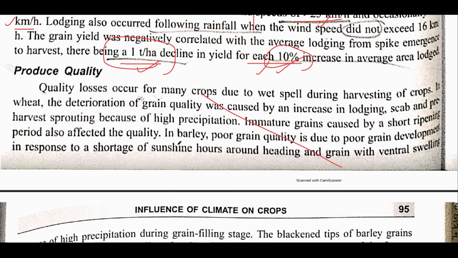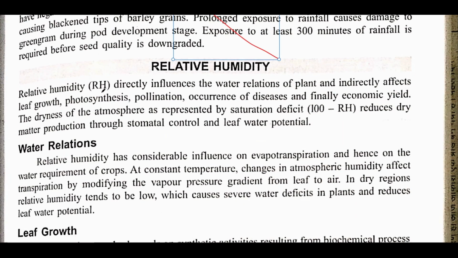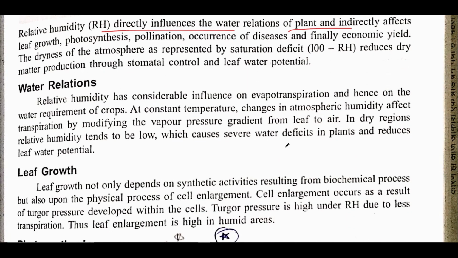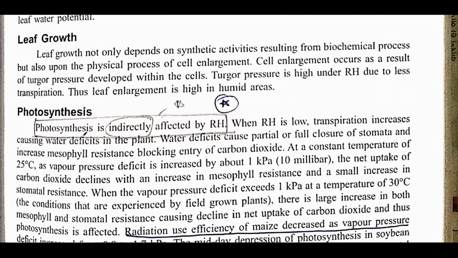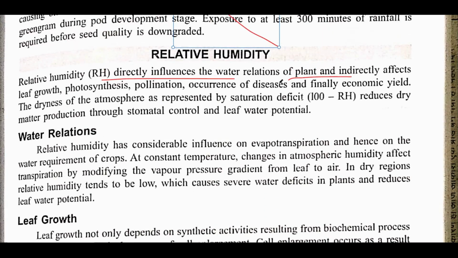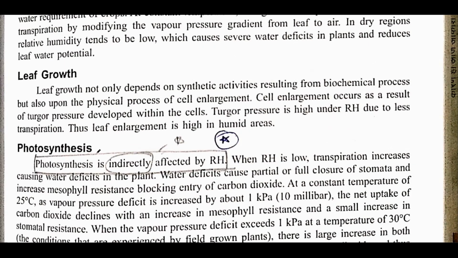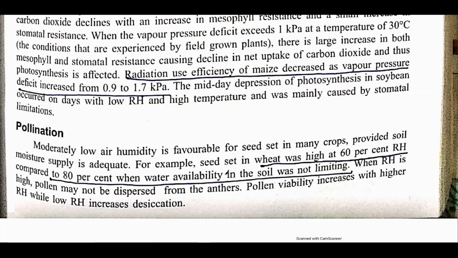Now produce quality, this is not important, you can skip this part. Relative humidity directly influences the water relationship of the plant, and this is a very basic thing and everyone knows it. After that, leaf growth, photosynthesis. See, this is a very important line. Relative humidity has a direct effect on growth of the plant, while photosynthesis has an indirect effect with relative humidity. This is very important, that photosynthesis is not directly affected by relative humidity.